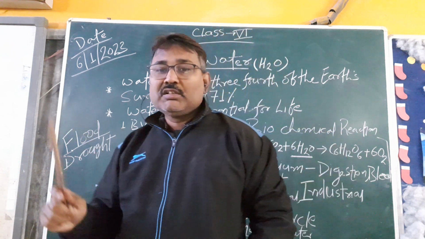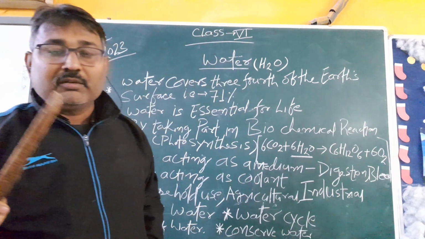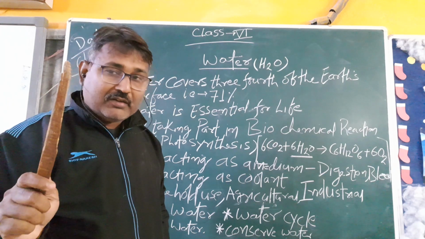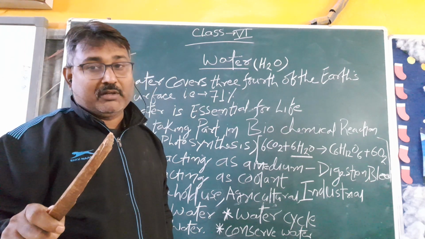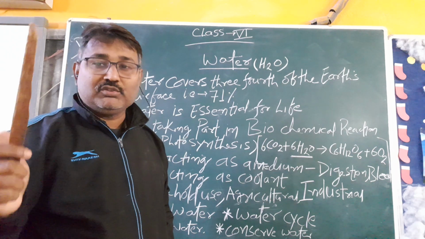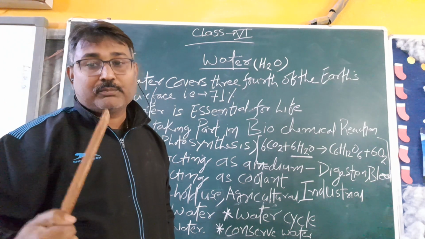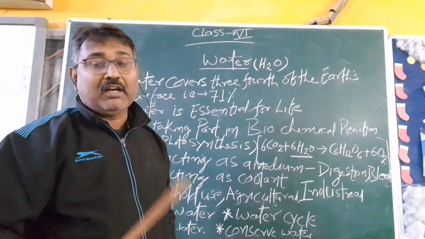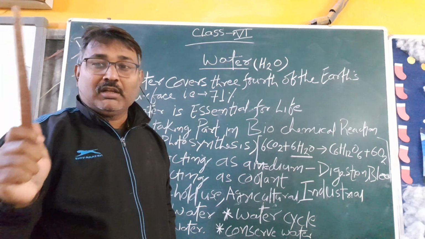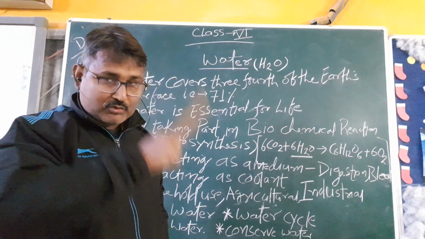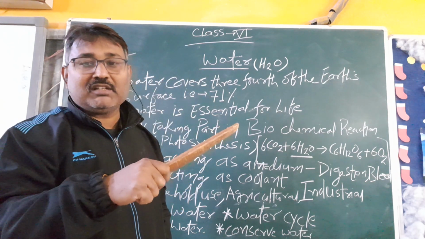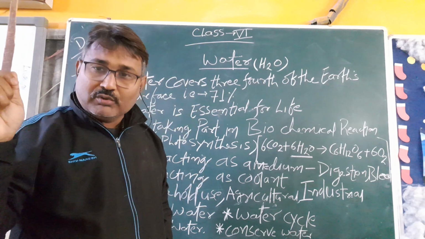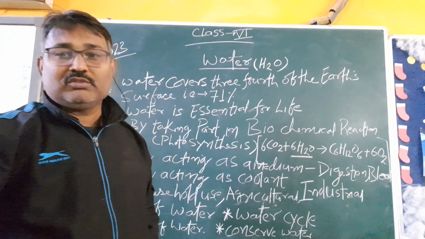So my dear students, save water by using it wisely. Don't waste water. And one more important thing, drink water properly. In the absence of water, your body will not work properly. Understood? So save water, drink water, and don't misuse water. In your school, there are two kinds of water points. One water point is for drinking only, another one is for cleaning only. So use them properly. Okay, thank you, have a nice day.